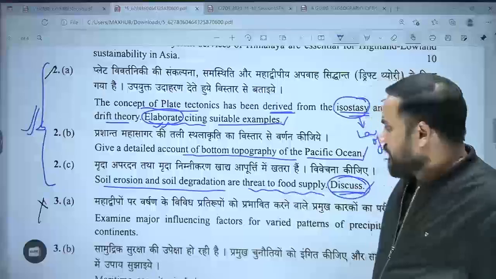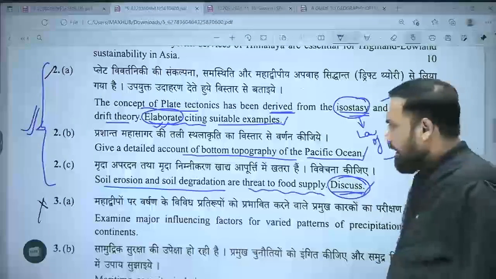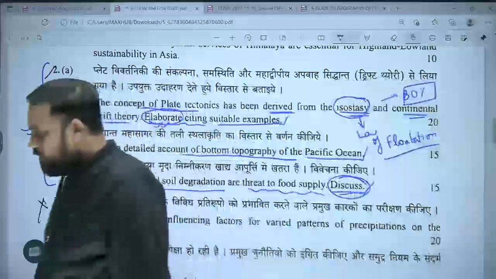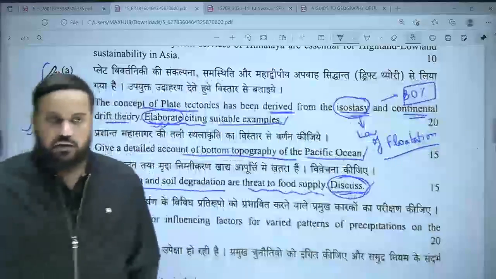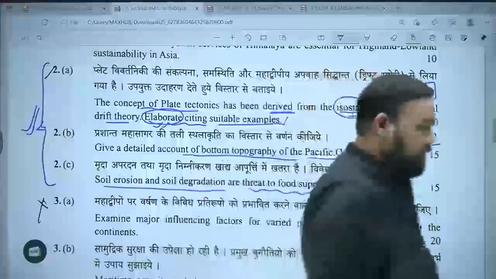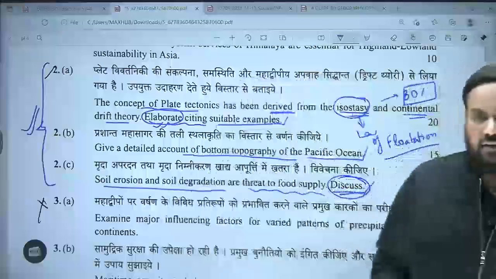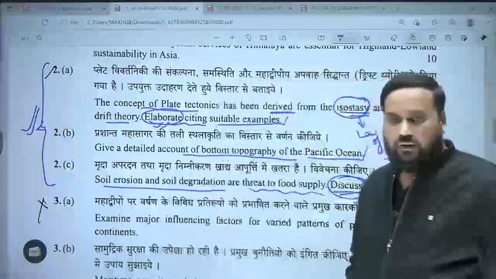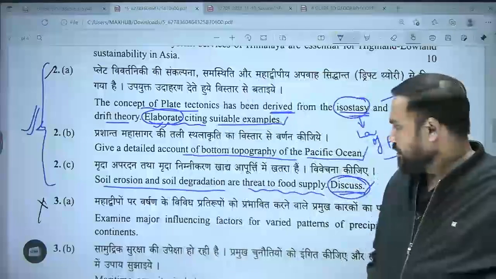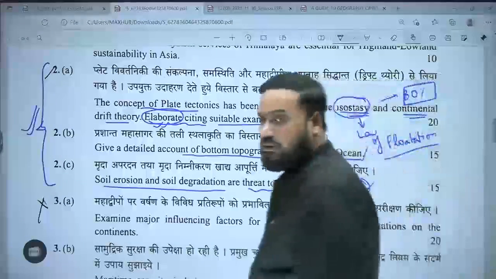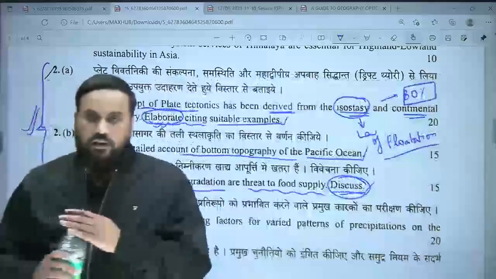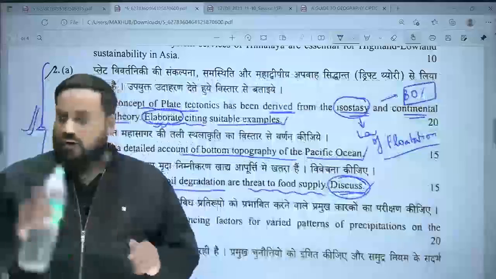So tell me, no doubt I will agree with this statement that soil erosion and soil degradation are a threat to food security. But should I also identify that there are other threats as well to food supply? Yes or no? Yes, there should be, because the keyword here is discuss.